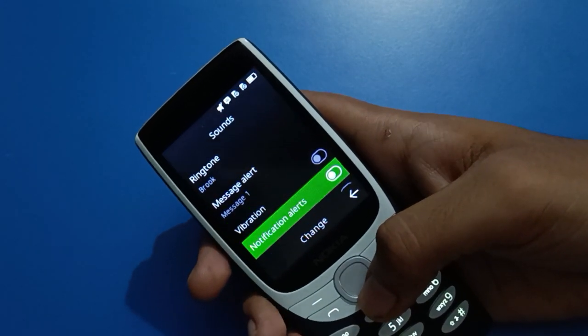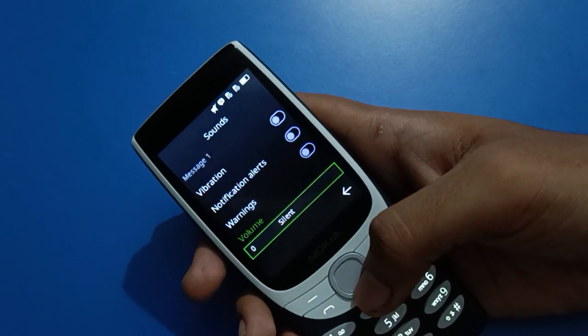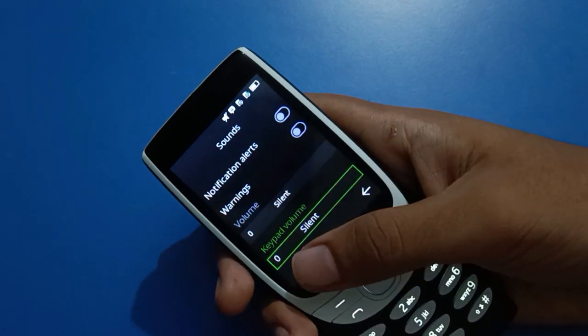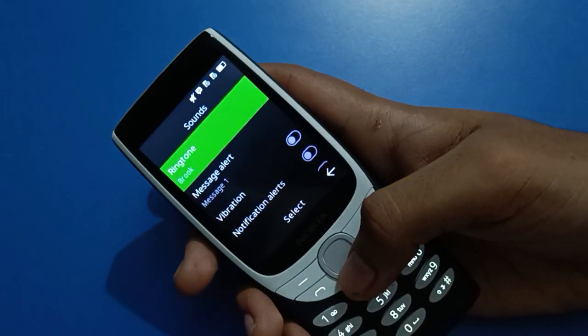With the vibration setting, you can turn the notification alert on. You can increase and decrease the volume. You can also increase and decrease the keypad volume in the Nokia mobile.